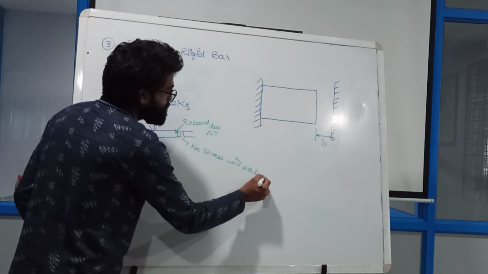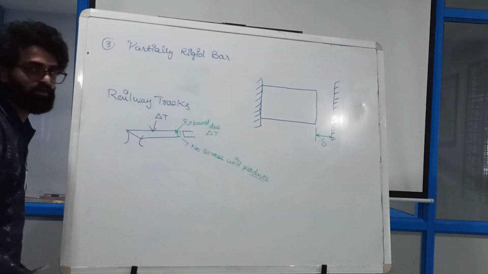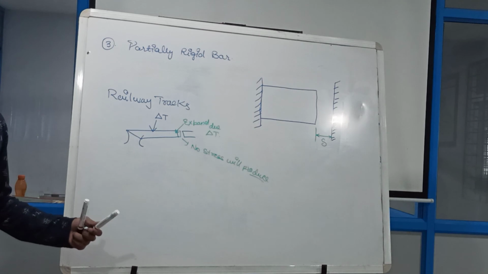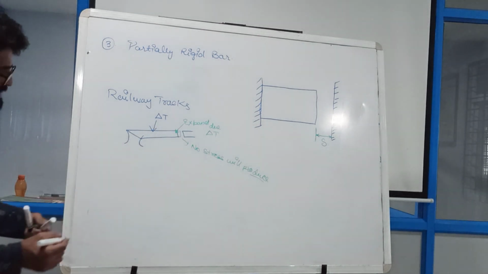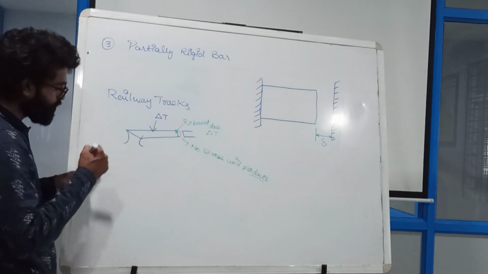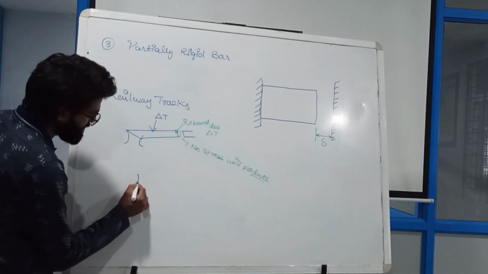If stresses were produced, what would happen? For example, if they did not provide any gap here